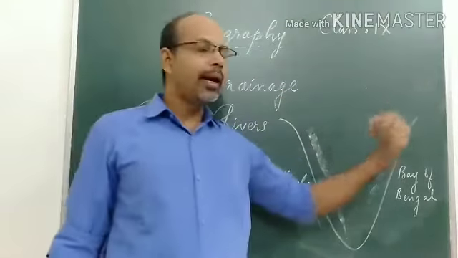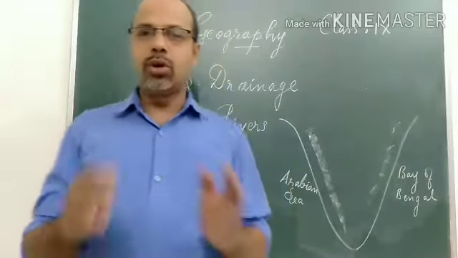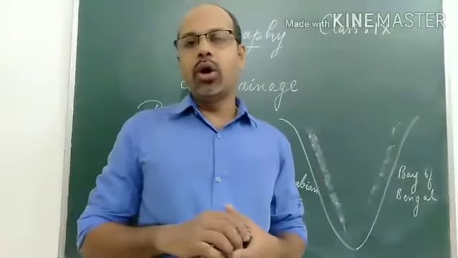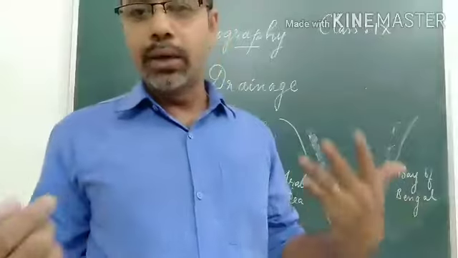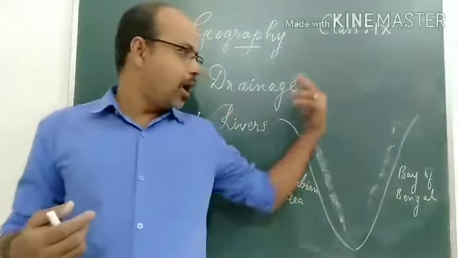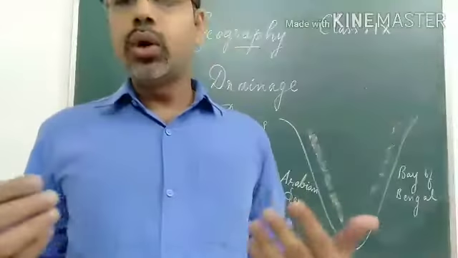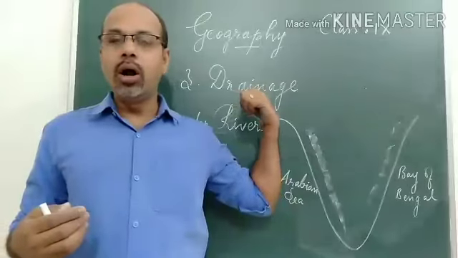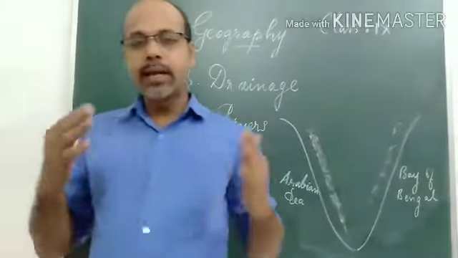The important, major peninsular rivers are Mahanadi, Godavari, Krishna, and Kaveri. These are the important rivers in peninsular India. The Narmada and Tapi are also peninsular rivers, but they flow into the Arabian Sea. That is the difference.